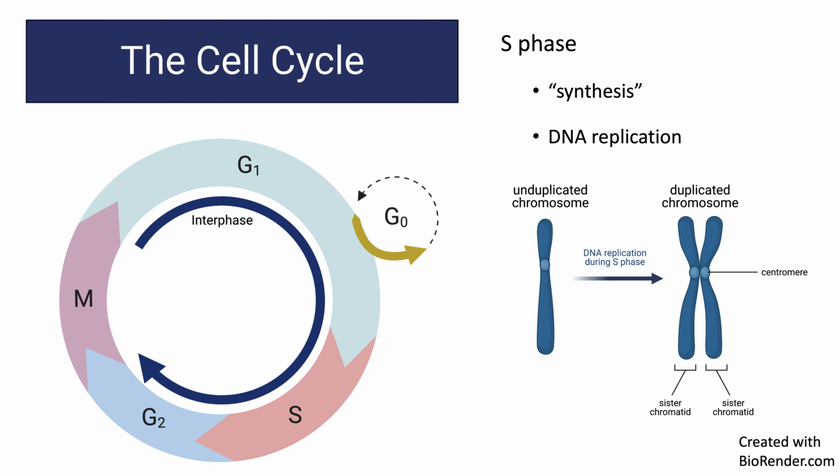So we have our duplicated chromosomes, and they consist now of two identical molecules of DNA, which we now call sister chromatids. The sister chromatids are held together at a location called the centromere. Later, in cell division, the centromere will be an important place because it is where a protein complex called the kinetochore will assemble, and the kinetochore will be the place that the microtubules attach to pull the sister chromatids apart.